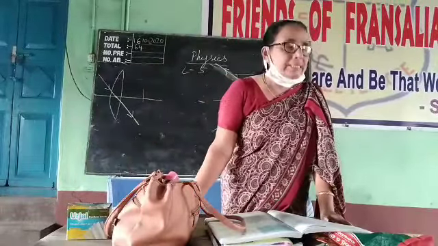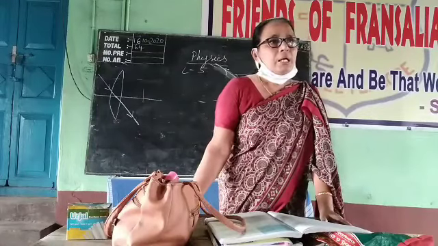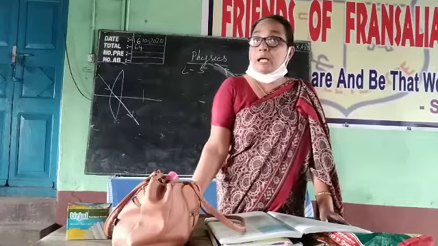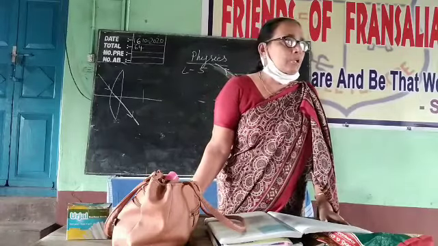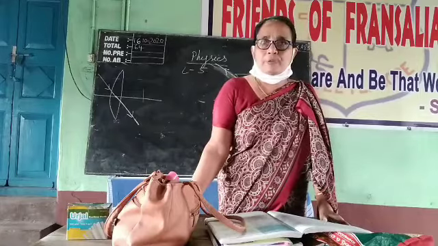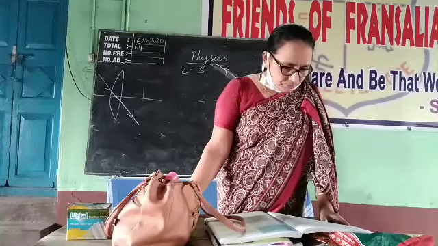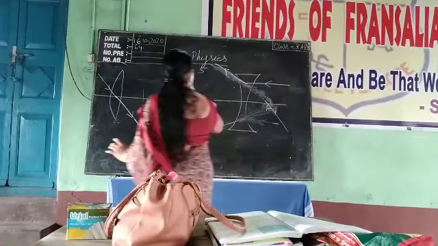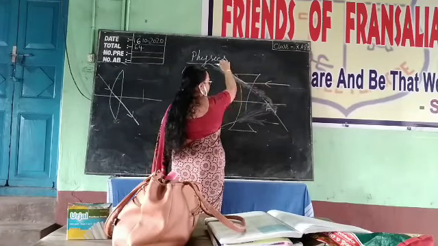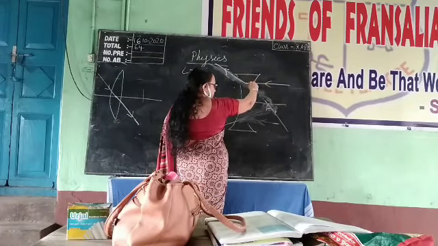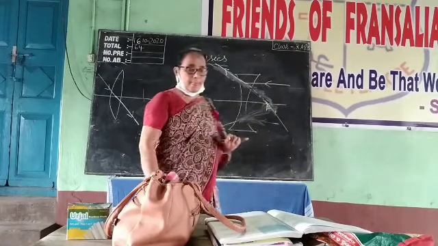Okay, a ray of light incident parallel to the principal axis. In the case of the convex lens, after refraction, it will pass through the focus, and in the case of the concave lens, it appears to be coming from the focus. That diagram is also given there. We have already drawn the diagrams. The ray is parallel to the principal axis. After refraction, it will appear to be coming from a point. This point will be called the focus.